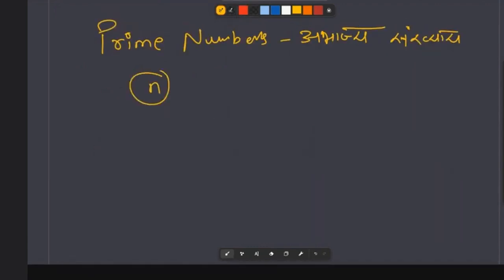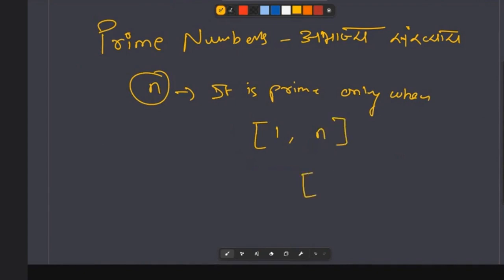Let's say any number n, it is prime only when it is divisible by 1 and n only. No other integer exists between 2 to n minus 1 such that n divided by that particular number x is an integer. No such integer x exists. Then we say that the given number n is a prime number.